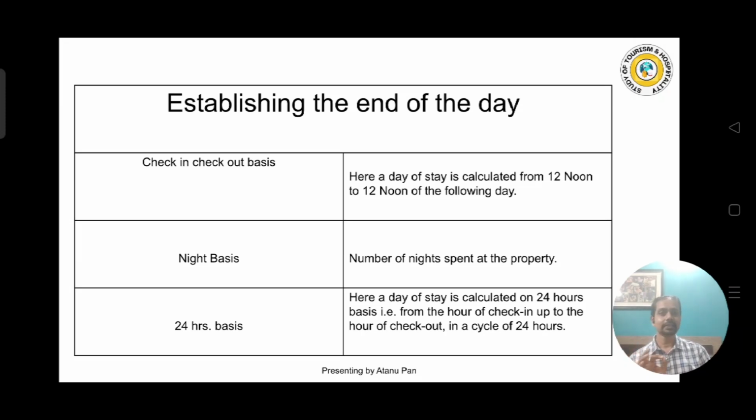But these types of things are not followed nowadays. Nowadays we mostly follow the check-in check-out basis. The hotel fixes a particular time, and in that time the guest has to check in or check out, or else the guest has to pay something extra for early check-in or late departure. All right.